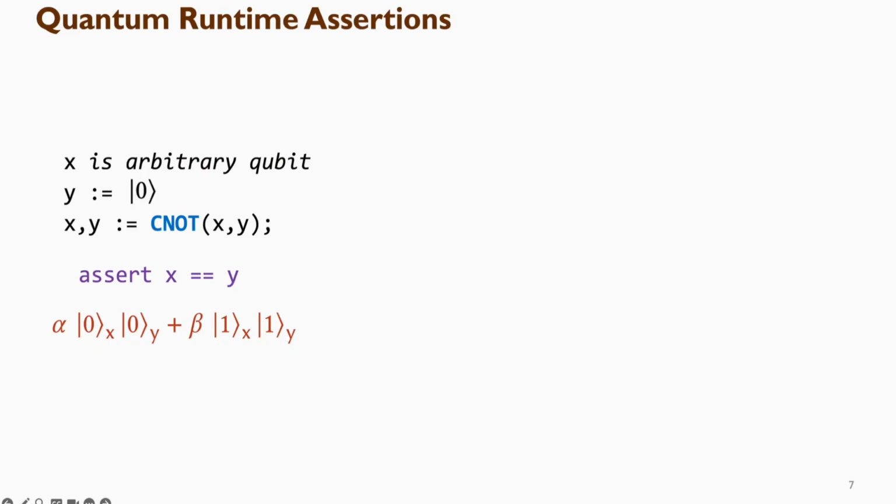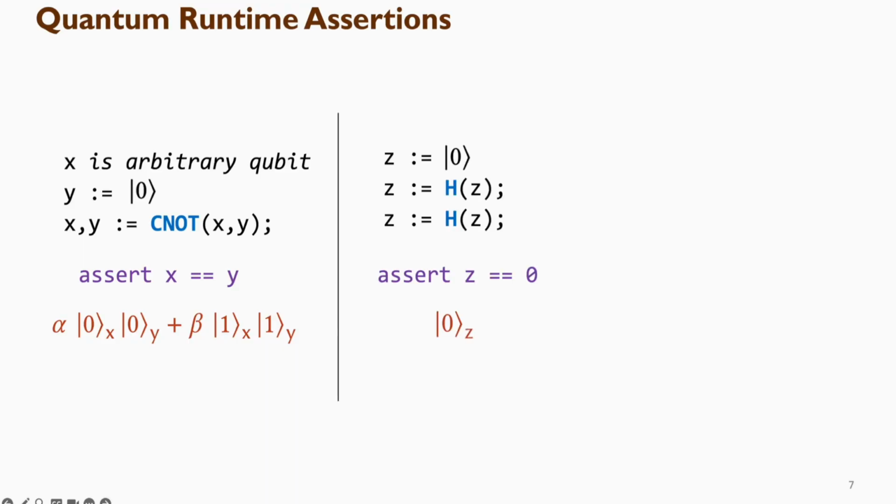And if we have a way to perform assertion checking like this, say assert x equals y, then it should give us a pass if the code does not contain any bug. In the second example, we start by preparing z in the cat 0 state, and then we apply two consecutive Hadamard gates on it. And the final state will still be in cat 0, so we might want to write an assertion like assert z equals 0 to debug the code.